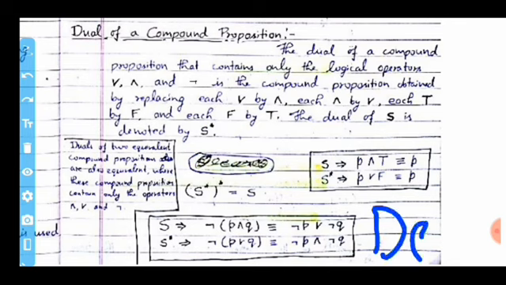Based on De Morgan's law, when we take the negation of P and Q, it gives negation P or negation Q, and the negation of P or Q is equal to not P and not Q. When we use the or symbol, it is converted to the and symbol.